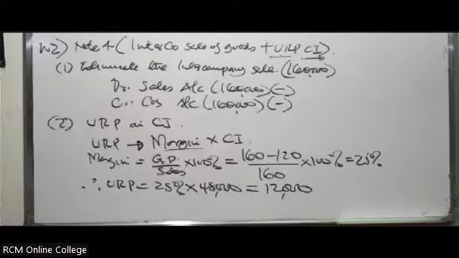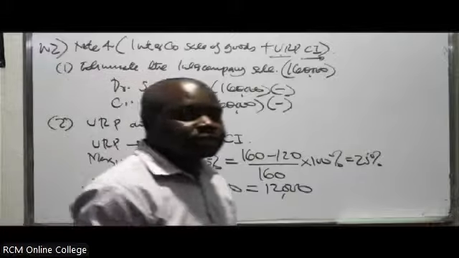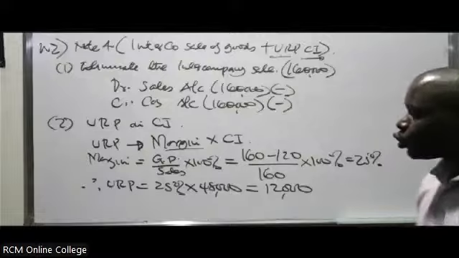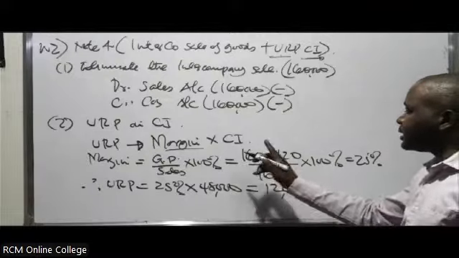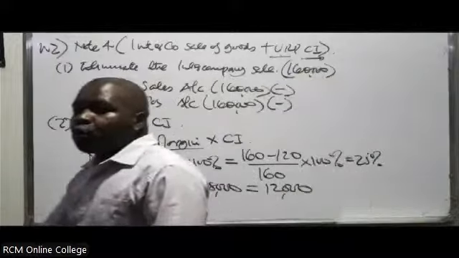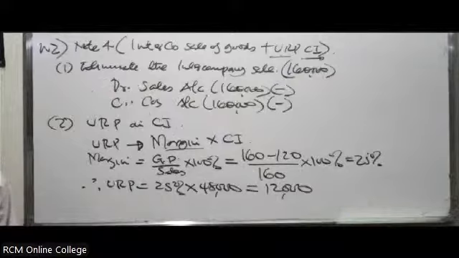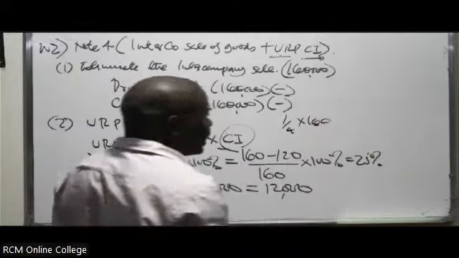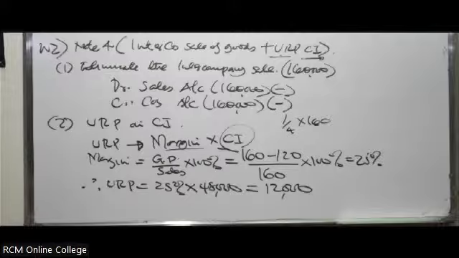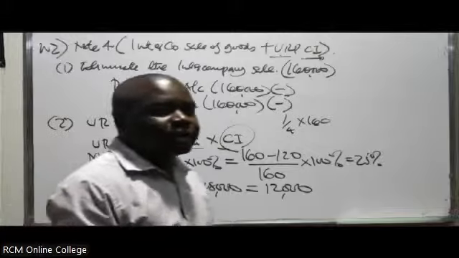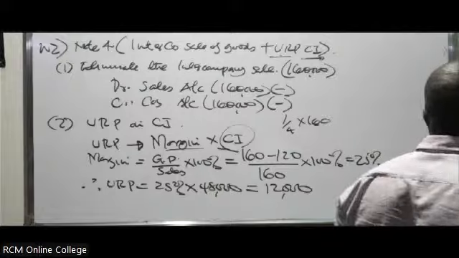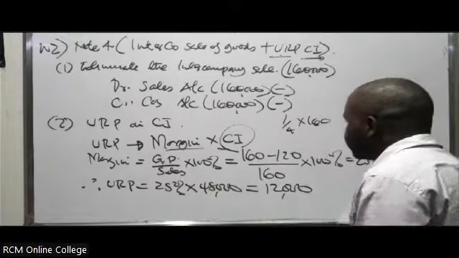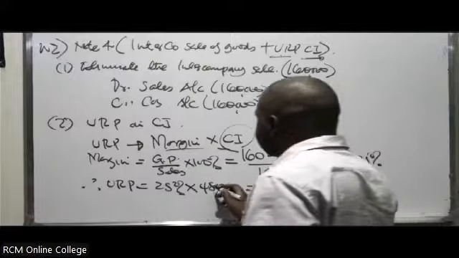So remember the other language the examiner can use. He won't tell you that 48,000 are still in stock. He'll tell you half of these goods are still in stock, so you'll take a half of these 160. Or he can tell you a quarter of these goods were still in stock by the end of the year, so to get the closing inventory you simply take a quarter times 160. He normally likes using that language. They normally combine the concept like that. They'll tell you half of the goods or a quarter of the goods, but here he told you exactly 48,000. He just gave you the figure.